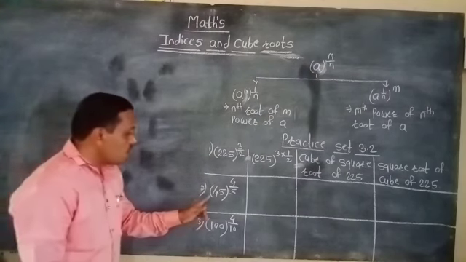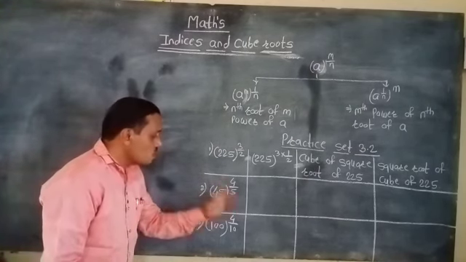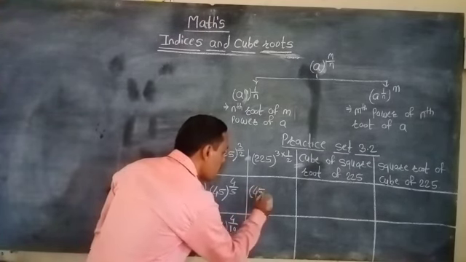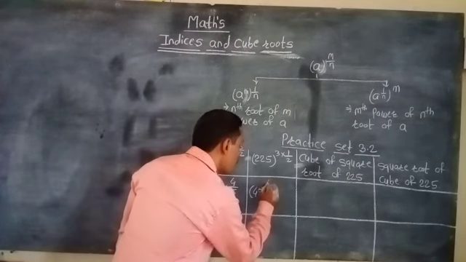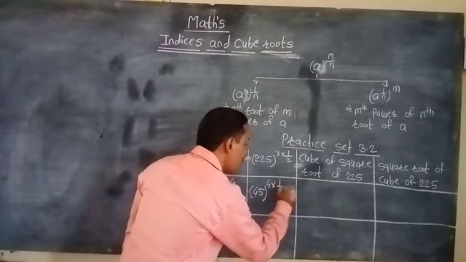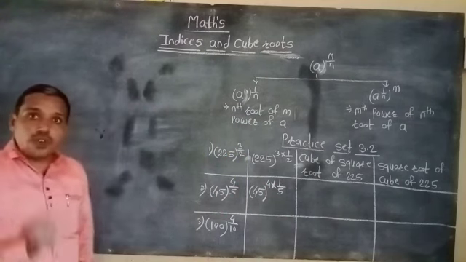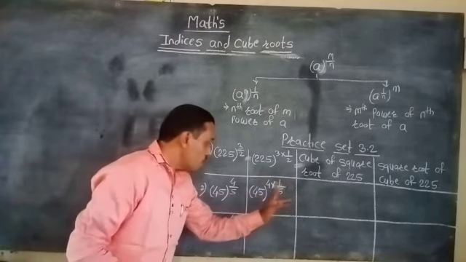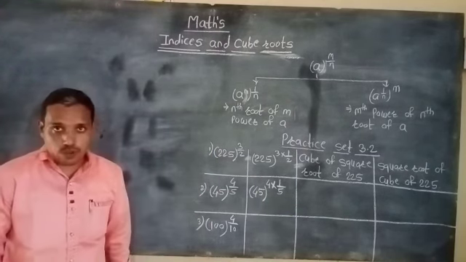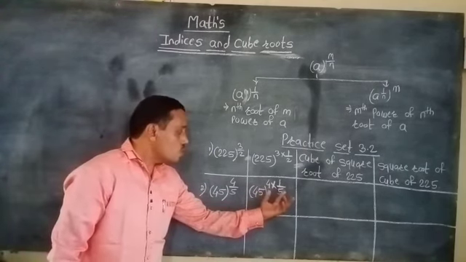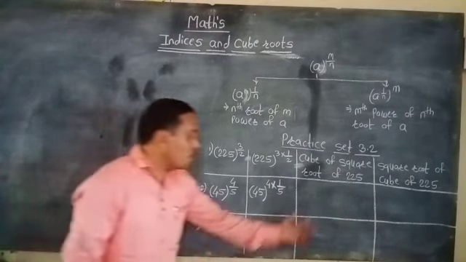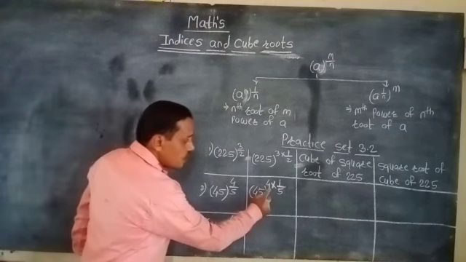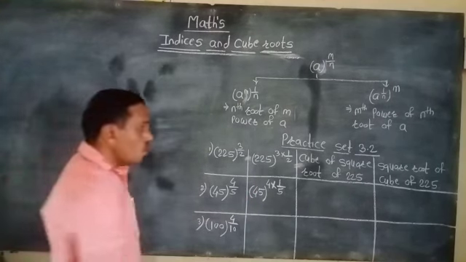In the first example we get 45 in a bracket raised to 4 by 5. We can convert it into a simple form, that means 45 raised to 4 into 1 by 5. That means we get the fourth power of 45 and the fifth root of the fourth power of 45. By using these two different powers, we can write down the two statements in two different forms. So first of all, by using the power 4, we can write down